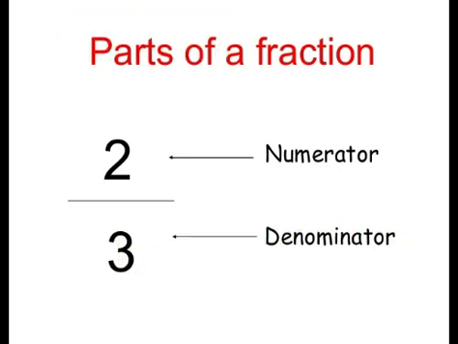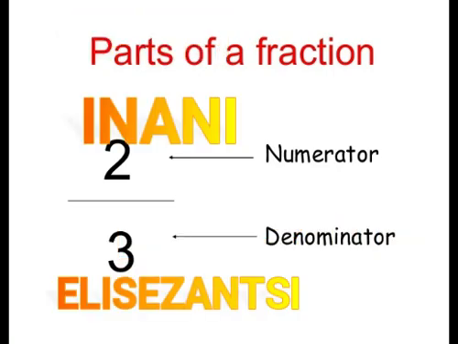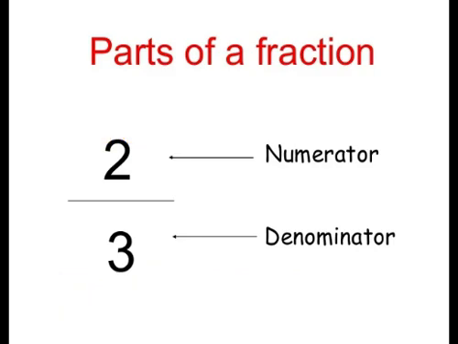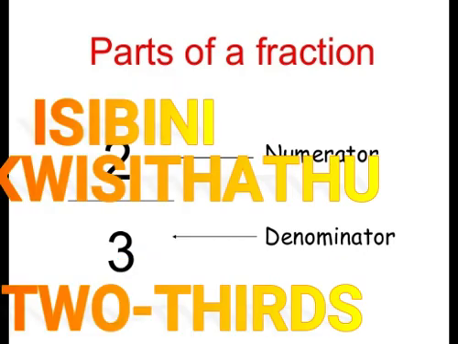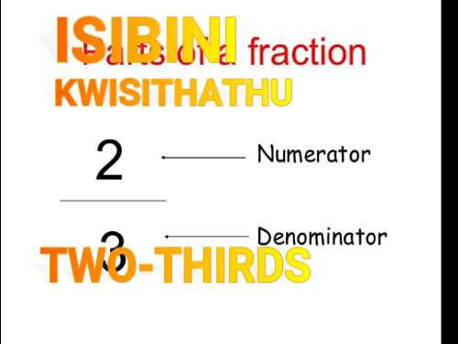2 is a numerator or top number and 3 is a denominator or a bottom number. Uzimbini linani eliphezulu, uzintathu linani elisezantsi. This is a fraction. Eli liqhezu. How do we read this fraction? Silifunda kanjani eli qhezu? We say 2/3. Sithi isibini kwisithathu.